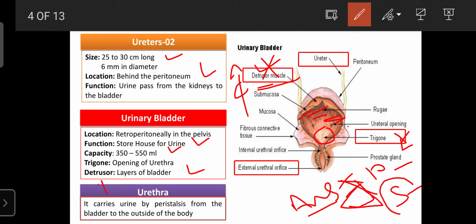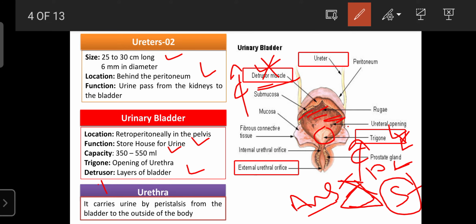And the sympathetic nervous system inhibits the urine output by causing relaxation of the detrusor muscle. So the sympathetic nervous system inhibits urine output by causing relaxation of the detrusor muscle and contraction of the trigone. But the parasympathetic nervous system increases the urine output by causing contraction of the detrusor muscle, which increases the pressure on the bladder, and relaxation of the trigone. So both systems work oppositely, and they are responsible for controlling the functions of the urinary system.